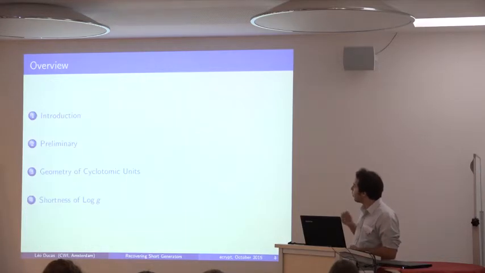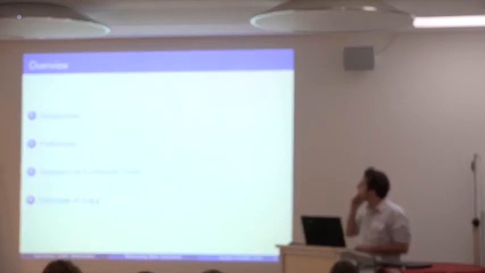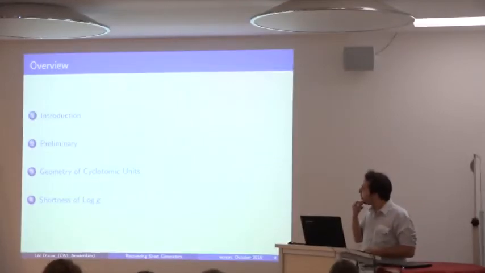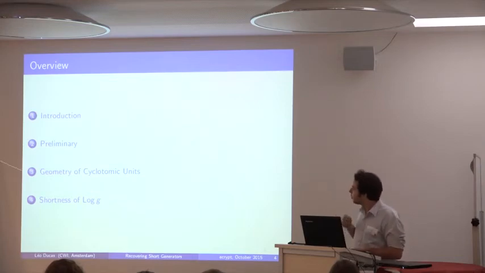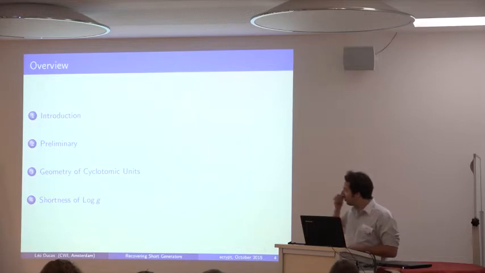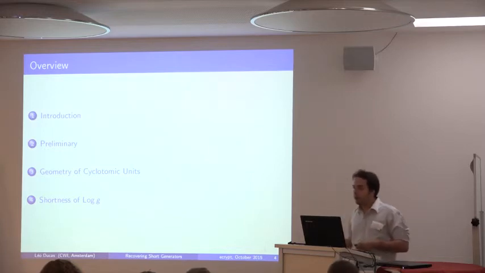Okay, so let me first start with explaining the tools that we're going to use. Then the second step is going to be a geometric study of those units, those cyclotomic units that are at the core of all this. And the last step is basically going to be a probabilistic argument that we're going to fall in the right region for all this to work.